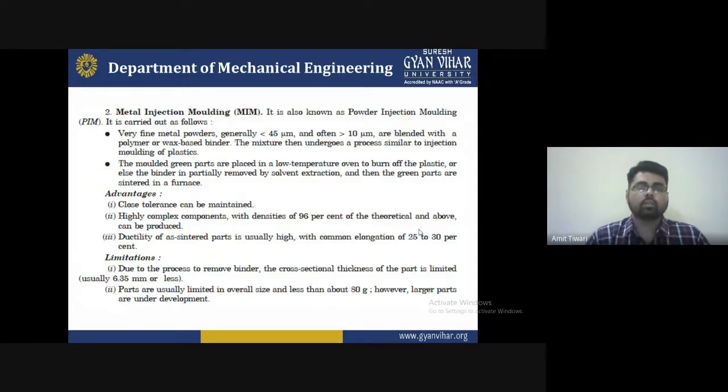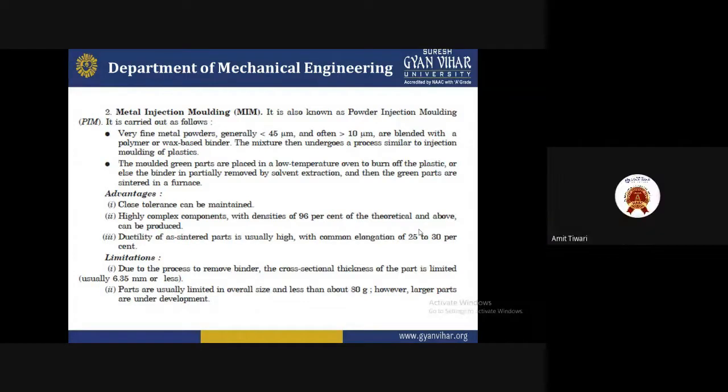So basically, what is metal injection molding? It is also known as powder injection molding, and it has great advantages, using a range of fine metal powder that is generally 45 μm and often down to 10 μm. So these are some reasons why we select powder metallurgy for metal injection molding.